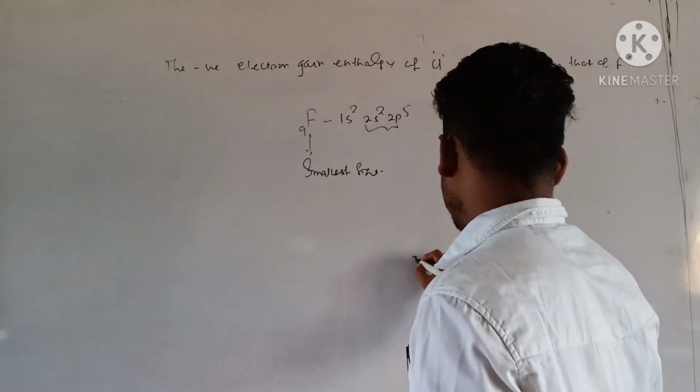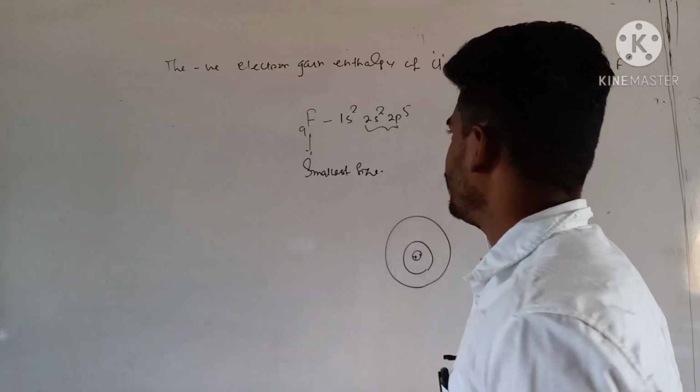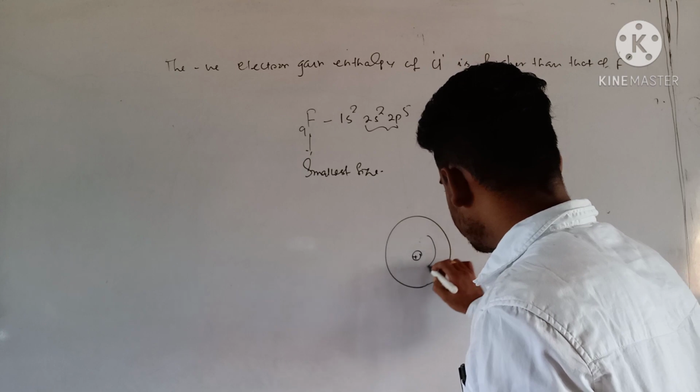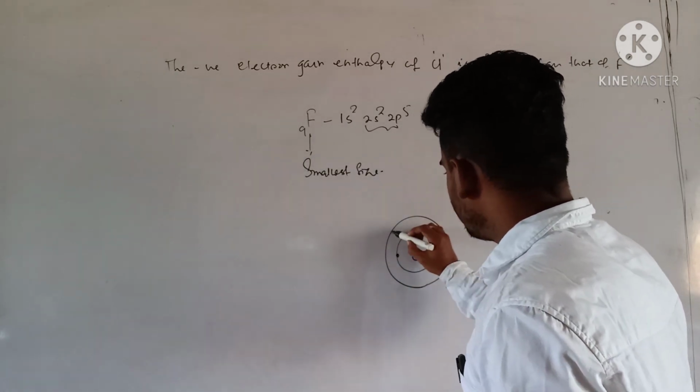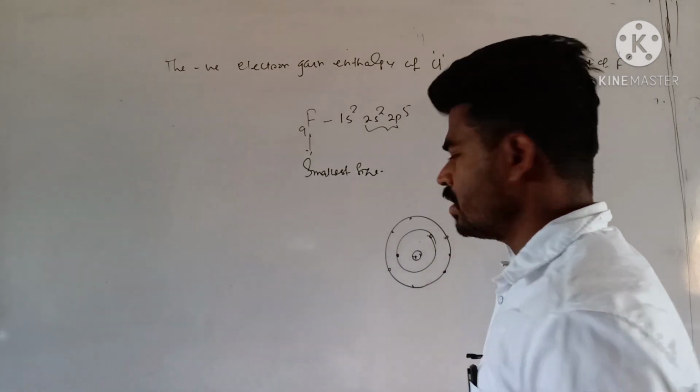So in case of fluorine, suppose this is the nucleus, this is K shell and this is L shell. How many electrons? 7 electrons in the L shell, K shell having 2 electrons. Is that clear?